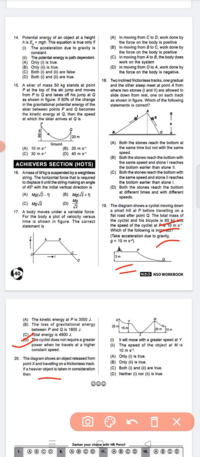Next, this diagram shows an object released from the point P and traveling on a frictionless track. If a heavier object is taken into consideration, then... four options are given. So question number 20, option B is correct: only 2 is true. This is the correct option. So I think all of you can understand this chapter.